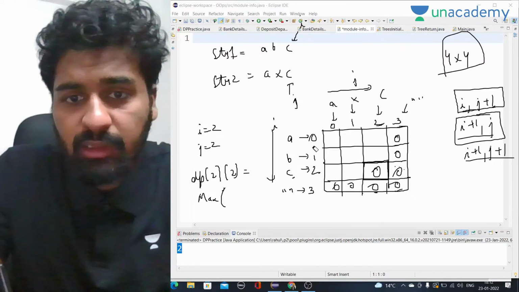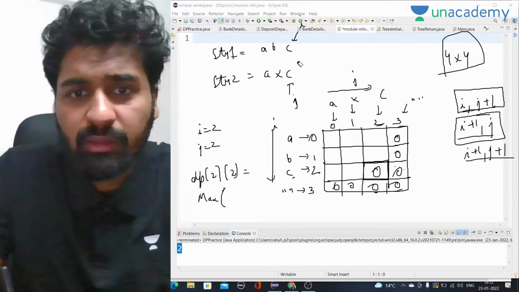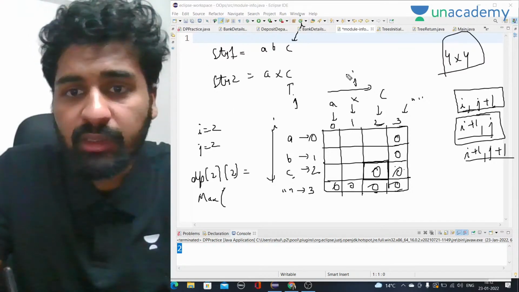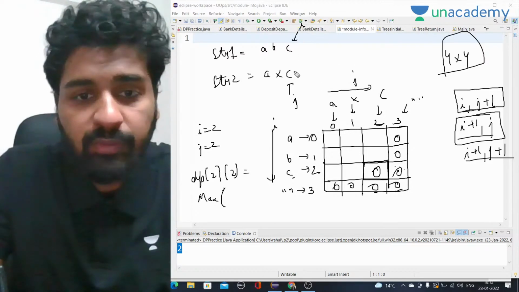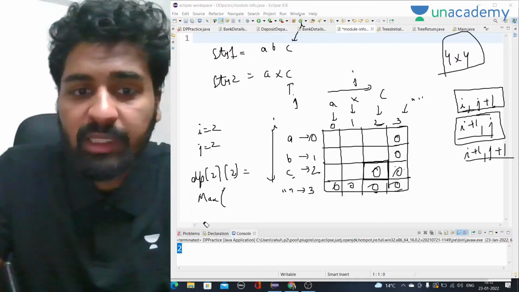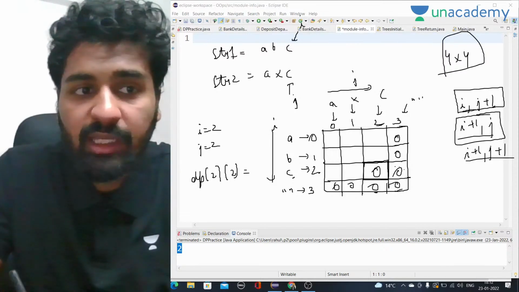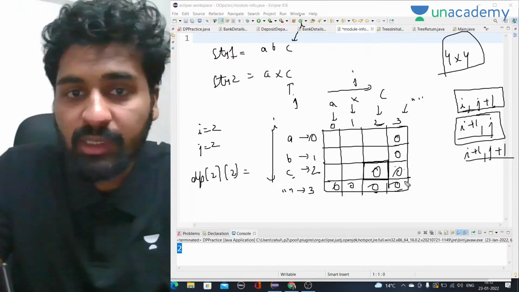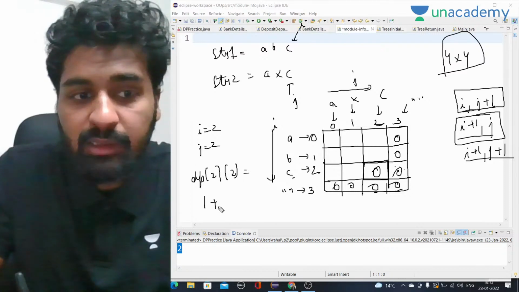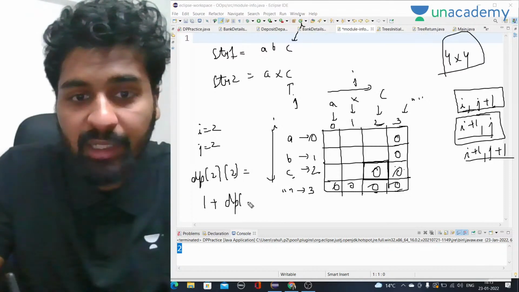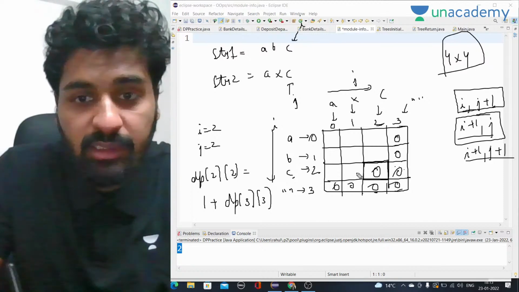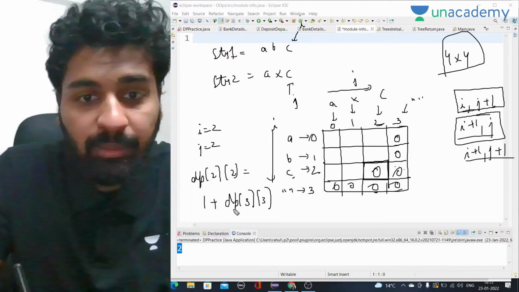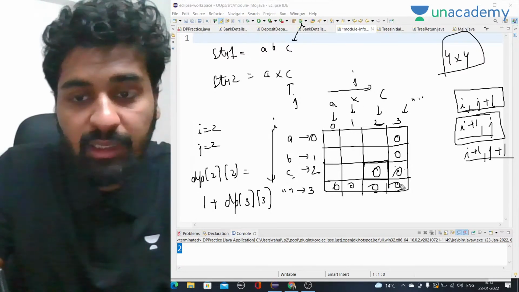So AXC and ABC, they are equal. I thought they are not. Before this I was taking a different string, I think. Okay, that is also okay. If they are equal, the simple thing we have to do is take 1 plus dp of i plus 1, j plus 1, that is dp of 3, 3. C and C both are equal. So if we take 1 plus dp of 3, 3, and dp of 3, 3 is 0.